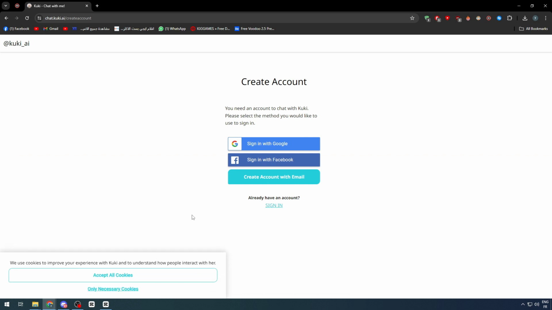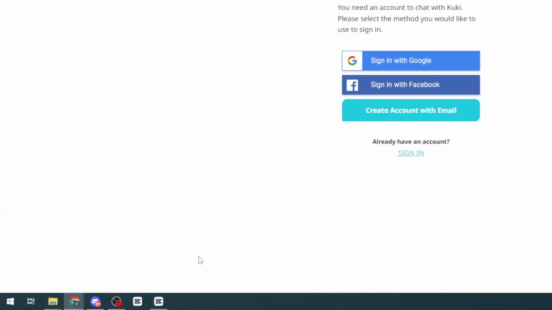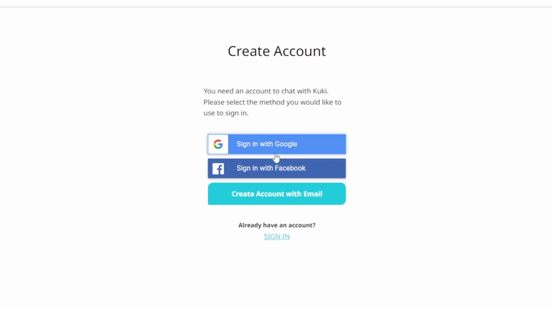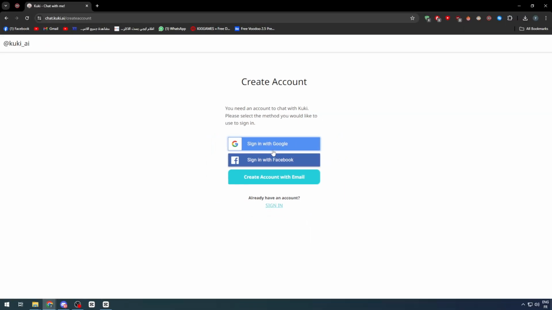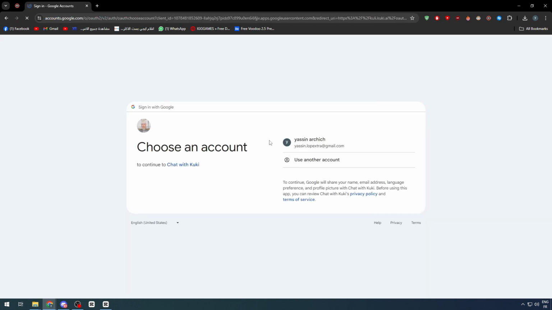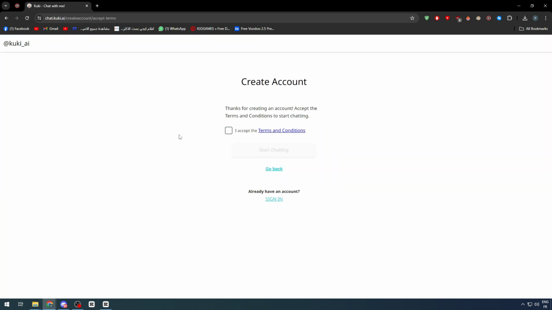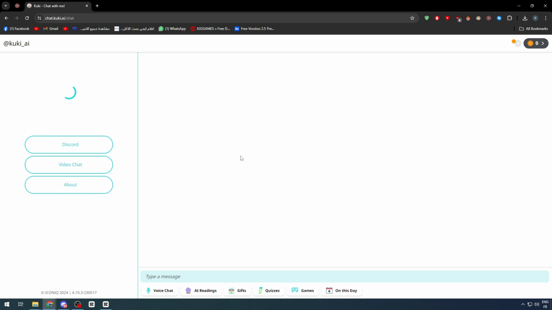So after we did that, of course, we should accept the cookies and then we should sign in and create our account. So there are 3 methods of creating our account. The first one is signing in with Google, signing in with Facebook, or simply creating an account with email. Let's click here and sign in with the Google account. Click on continue and we should be able to create our account. Now we should simply accept the terms and conditions, click on start chatting, and we will be able to go to the chat where we can literally talk to her.